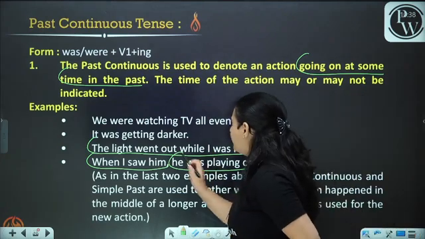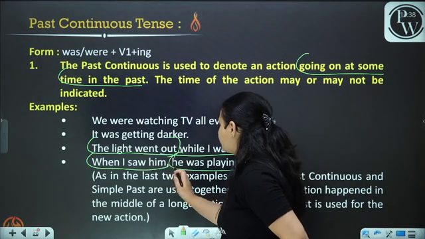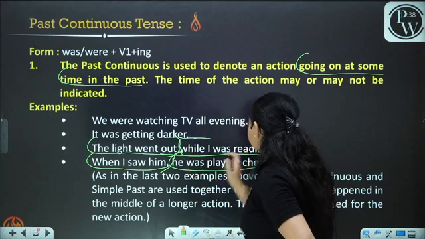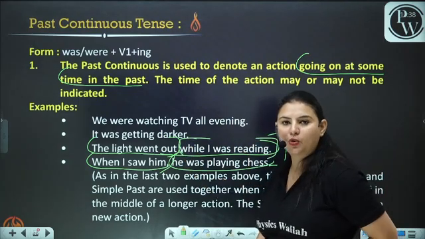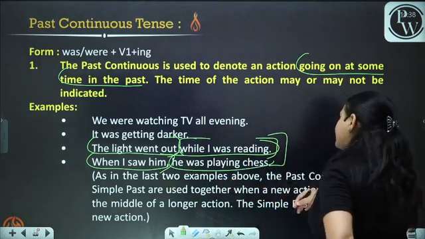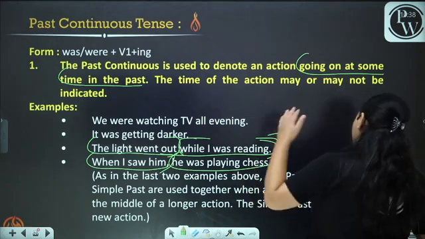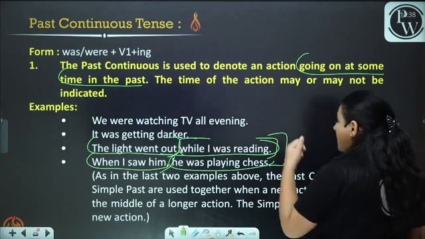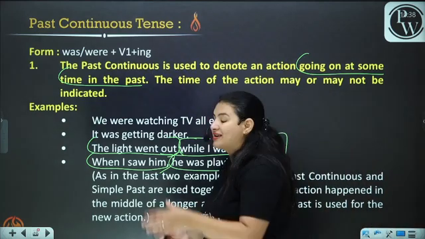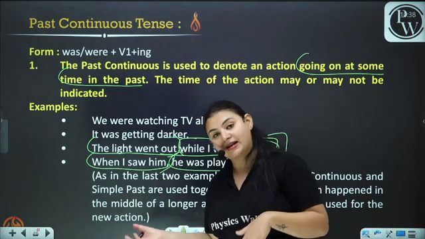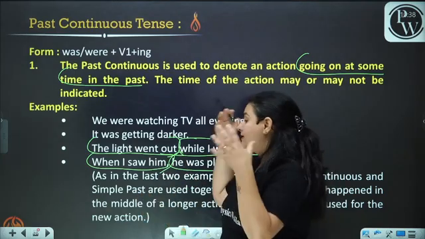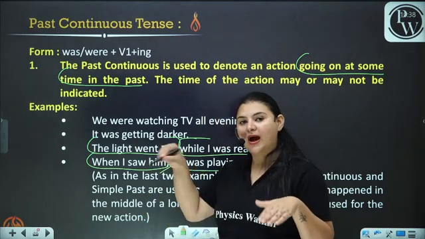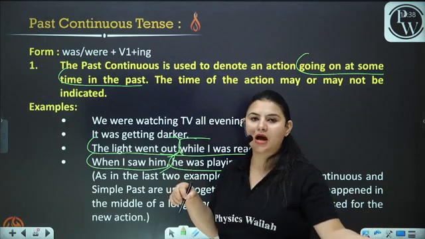Now, this is simple past. The light went out. This is simple past. And this is past continuous. Okay, they have been used together. When a new action happened in the middle of a longer action, the simple past is used for the new action. The light went out while I was studying. While the action was happening, the other action happened.